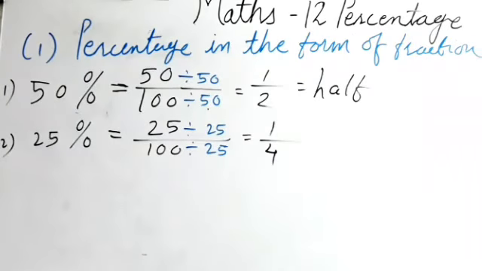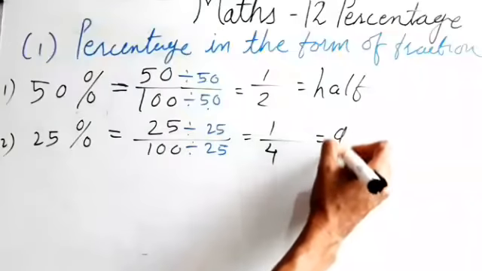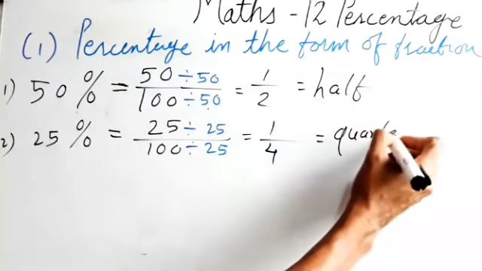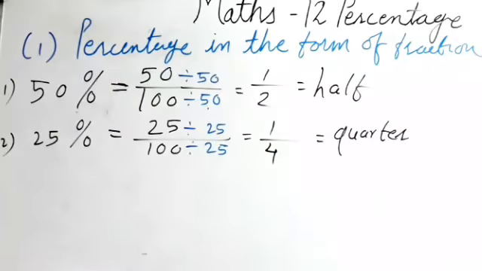That means 1 upon 4. You know students, 1 upon 4 means quarter, isn't it? Just as you know 1 upon 2 means half, 1 upon 4 means 1 quarter.